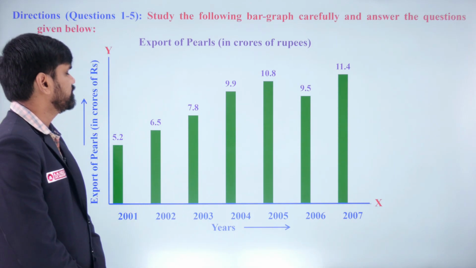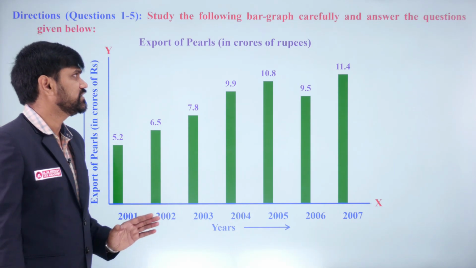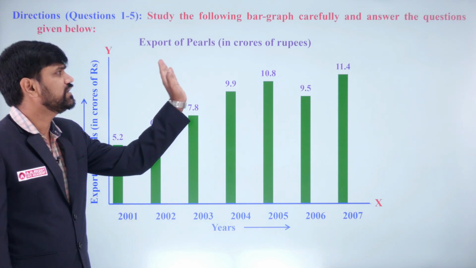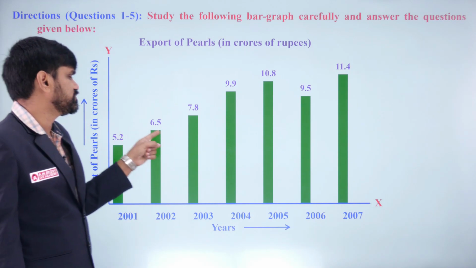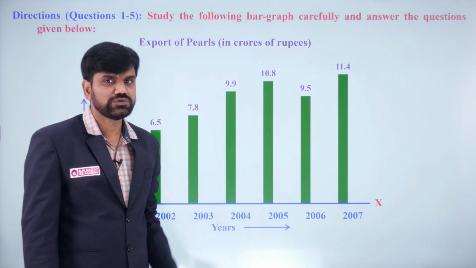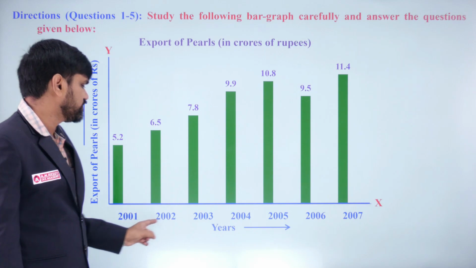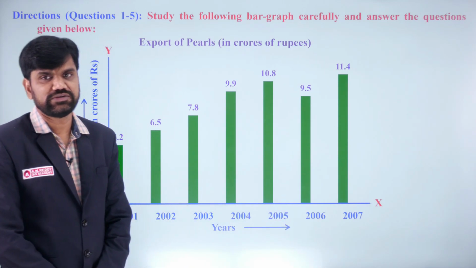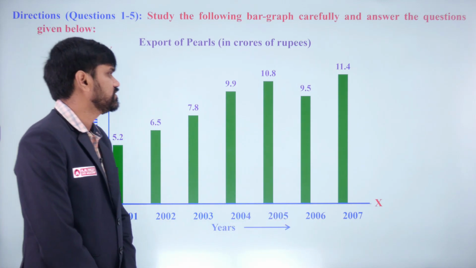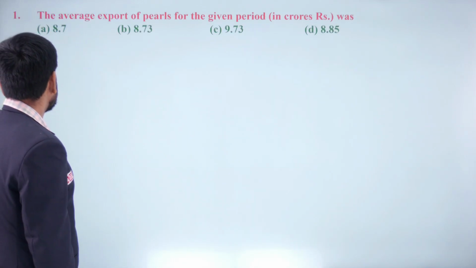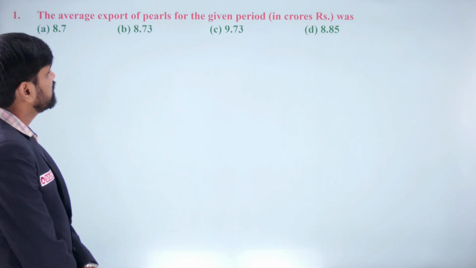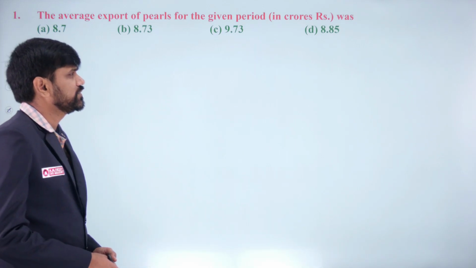So what is the data given? This bar graph is representing the export of pearls in crores of rupees. Whatever value is mentioned over here is represented in crores, and the years are from 2001 to 2007. Let's go ahead with the first one. The average export of pearls for the given period in crores of rupees is what?